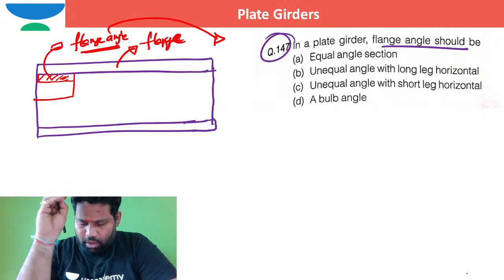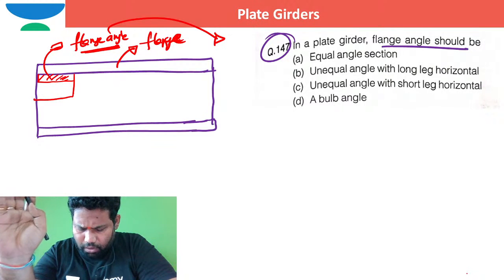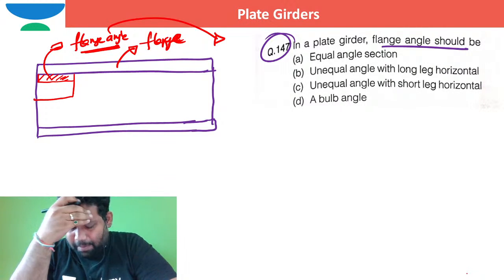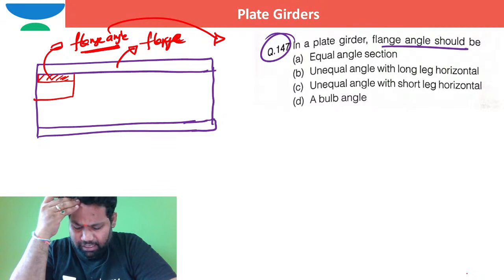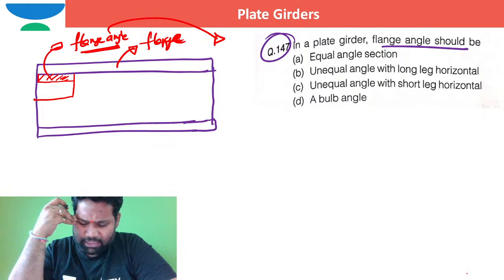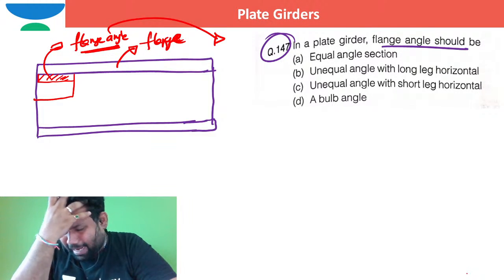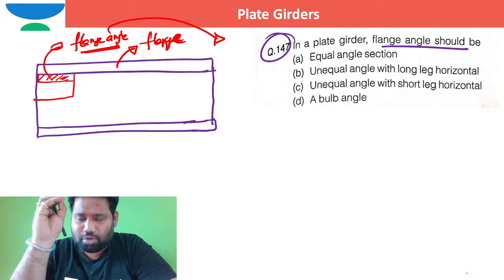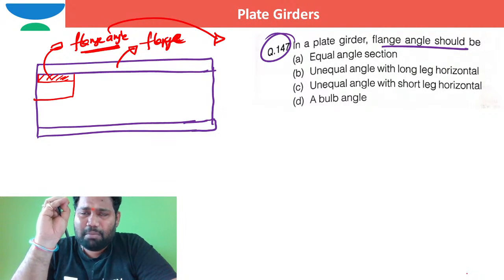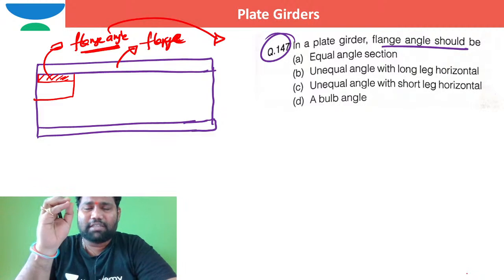Suman Saha asks about web plate splicing, flange plate or web plate splicing benefit with reference to torsional resistance. Dear, splicing is not just about torsional resistance. Please understand, forget about torsional resistance.